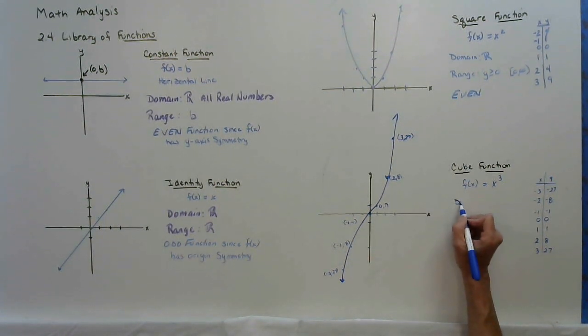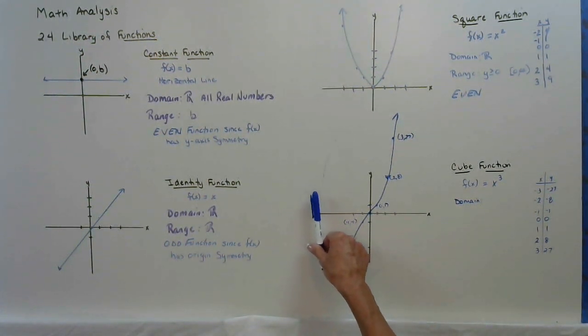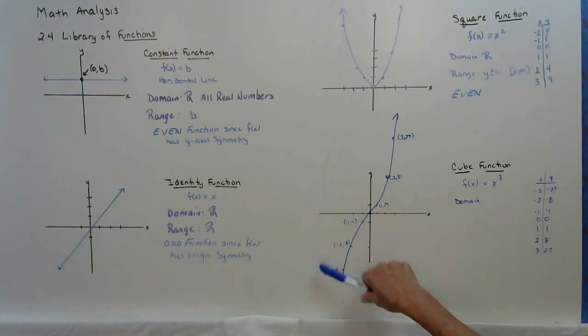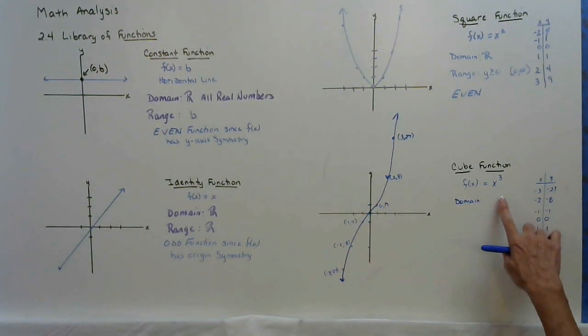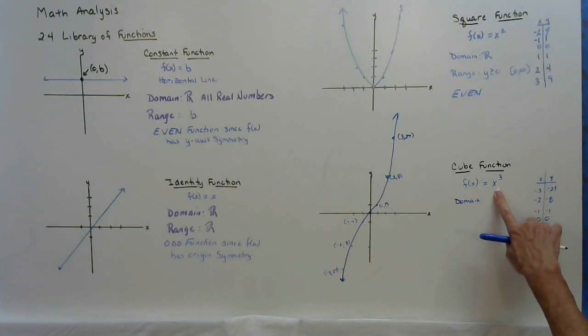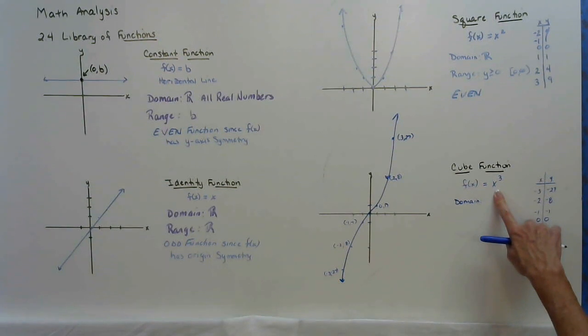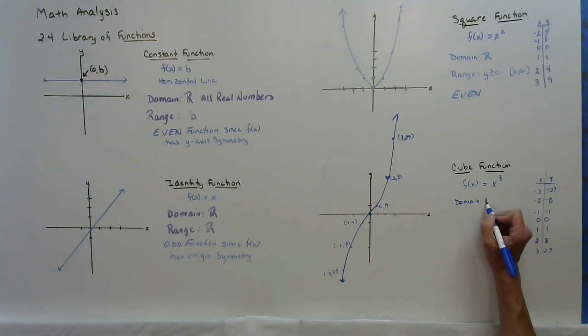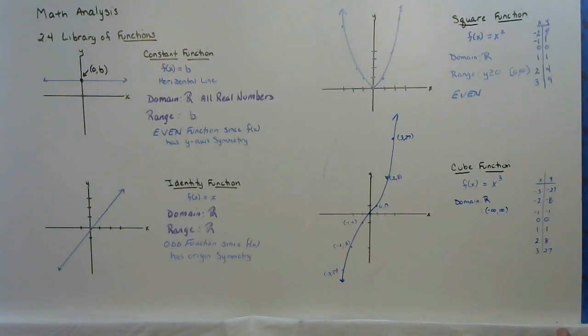So our domain, well, it sure looks like as I move from left to right, there's a point at every single location. Or ask yourself, can I put a negative number in here and cube it and get an answer? Yes. Even a decimal? Yes. Even a fraction? Yes. Can I put 0 in here and get an answer? Yes. Can I put a positive number in here and get an answer? Yes. So the domain is all real numbers. Or if you prefer, you could say from negative infinity to positive infinity using intervals.